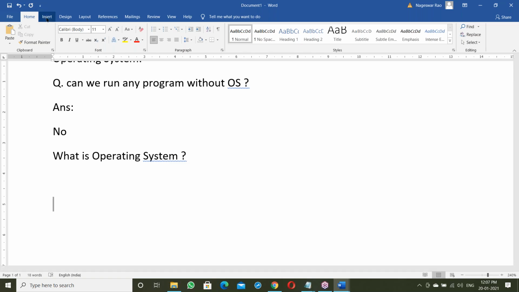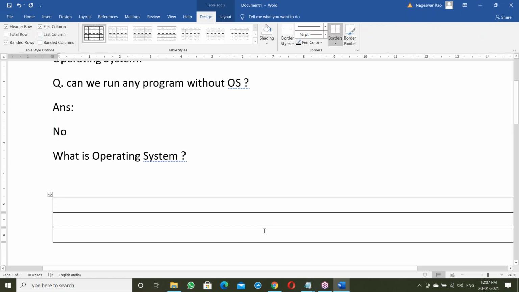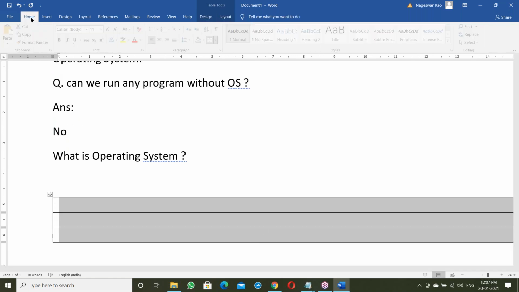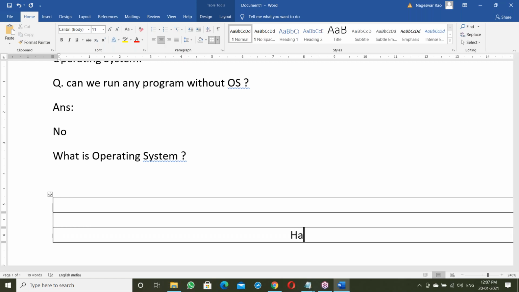Let us talk about OS here. Suppose you purchased a laptop, which is your hardware. After purchasing the laptop, the next step is installing the OS, the operating system.